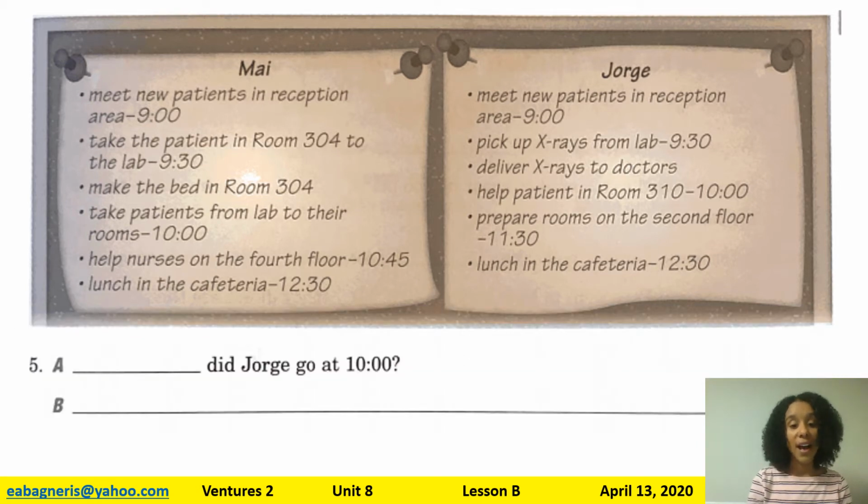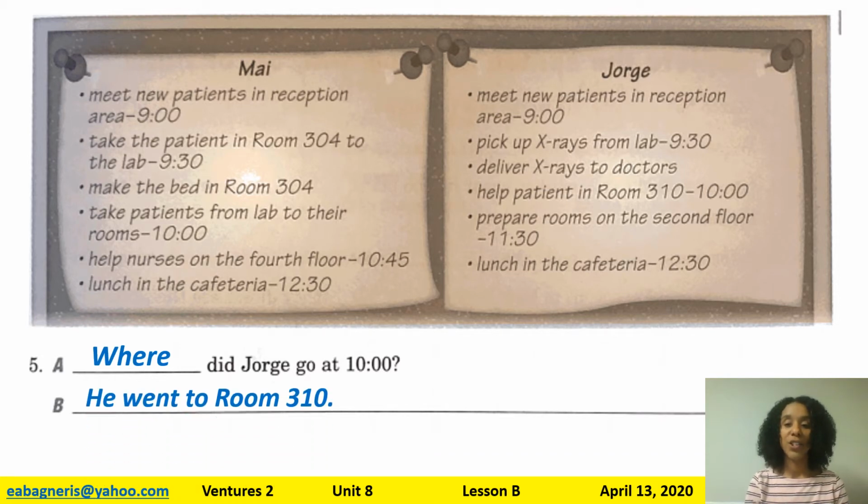Number 5. Blank did Jorge go at 10 o'clock? I don't have do in this question like I did in my other questions, but I do have the word go. When we use the word go, we're usually talking about you go to a place. Okay, so in this one, it's a where question. Where did Jorge go at 10 o'clock? So we look at the schedule, and at 10 o'clock, he went to room 310. That's the place, room 310. So that's your answer.